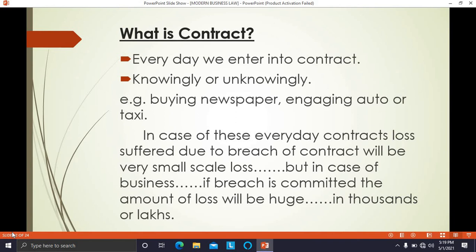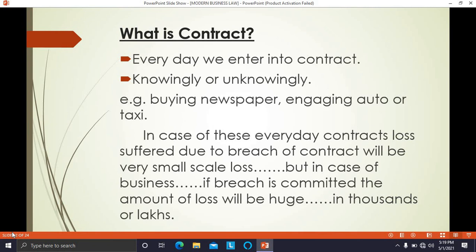In case of these everyday contracts, if loss is suffered due to breach of contract, the loss will be very small scale. Now, what is breach of contract? Breach of contract means breaking of the terms of contract by either of the parties. Now, I have engaged a taxi. What is my right? My right is that he will drop me to the destination. The driver's right is, after dropping me to the destination, to get the remuneration.